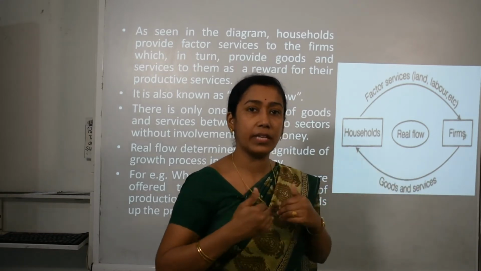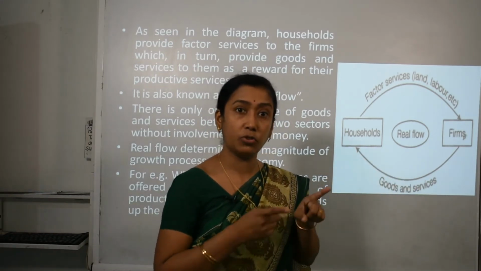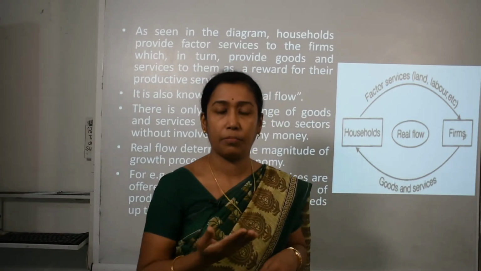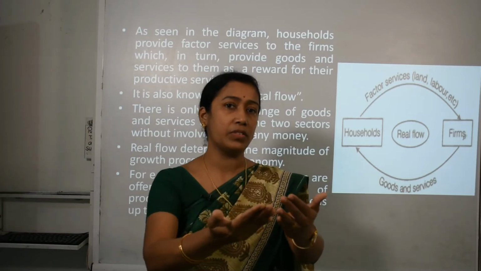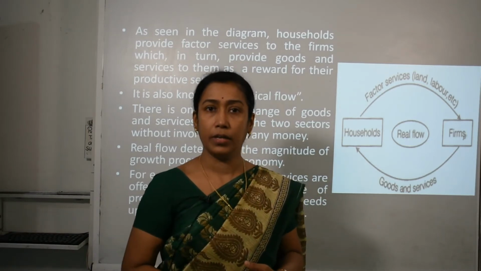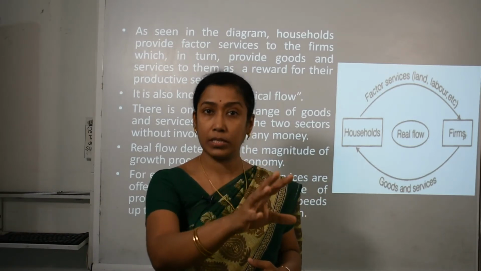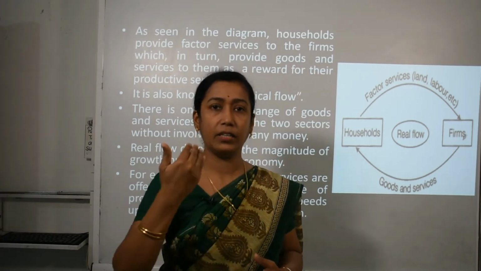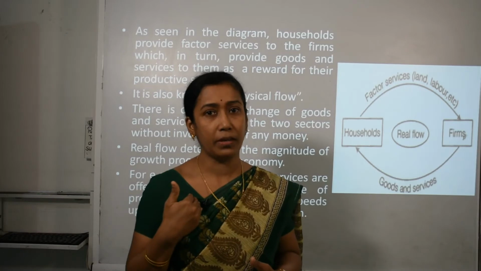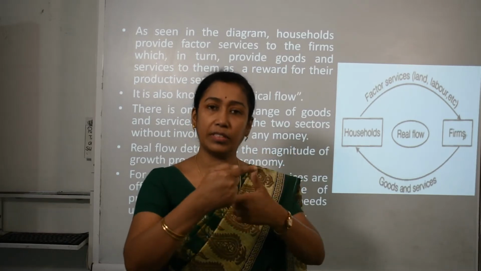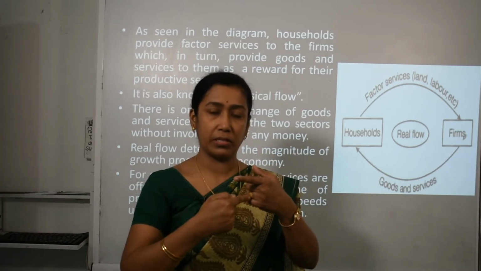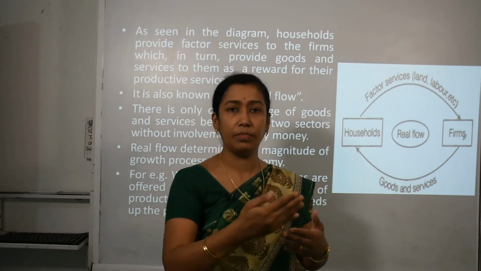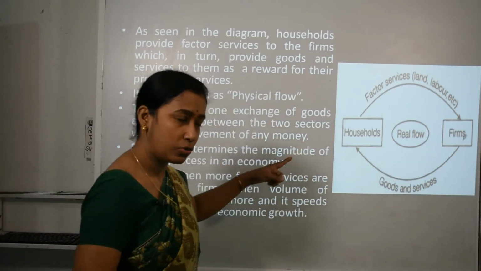Firms are engaged in selling goods and services to households. It is like if I am an employee and you are an employer, I am giving my factor services to you, and in return you are producing certain goods and services with the help of my services, and you are selling those goods and services to me. So this is the rotation, or flow, of goods and services in real flow, from household to firm and again from firm to household.